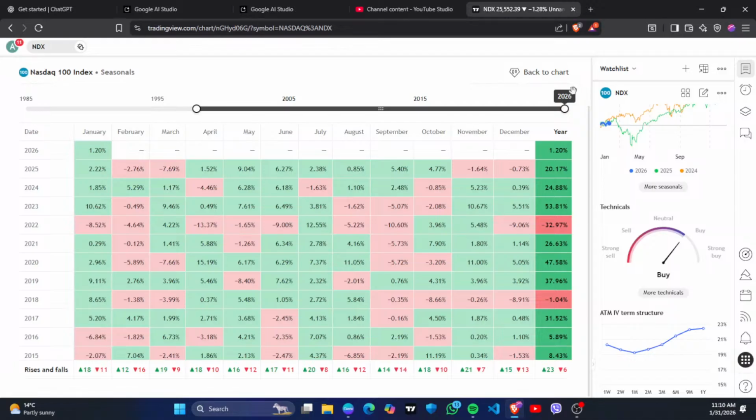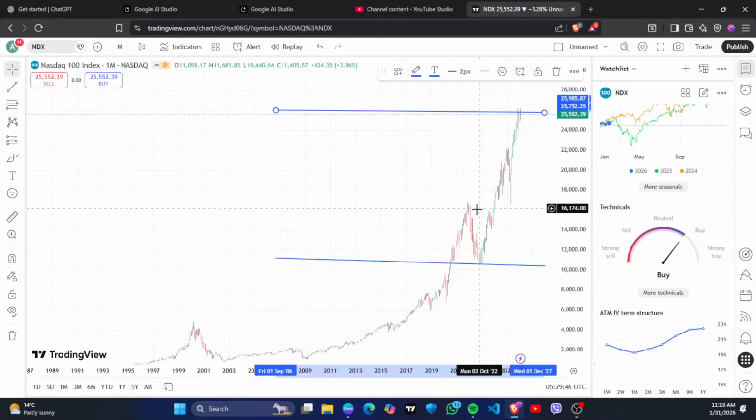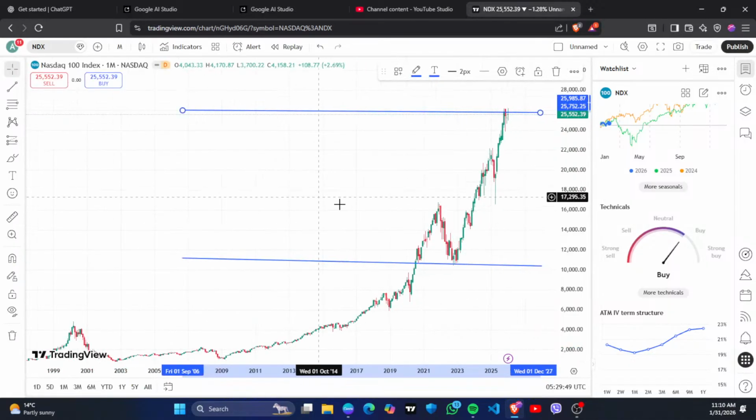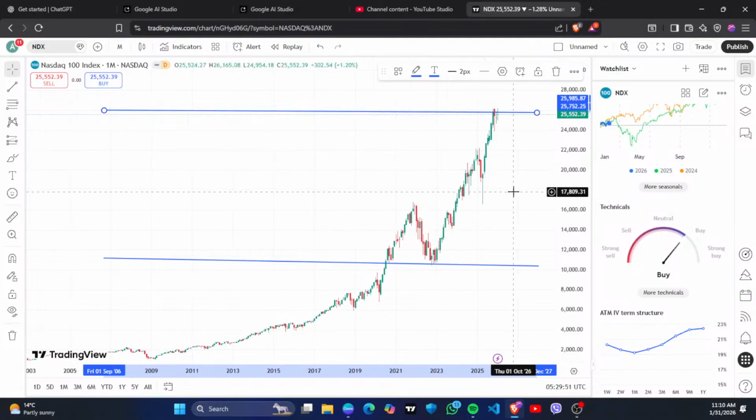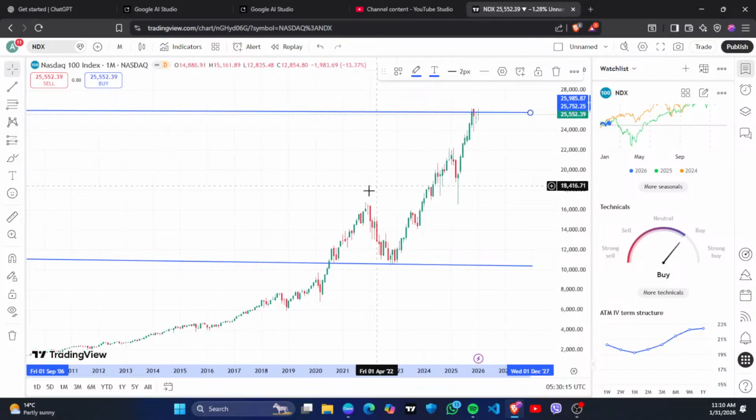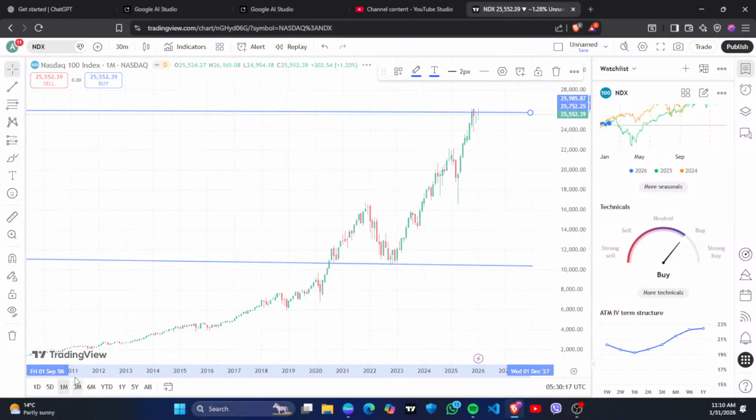Let's see how this index behaves. Don't try to be a short seller, or trade on the short term. Always trade the index for the long term, so that you can maximize your return and get the return you have always wanted. On the top, this will be its position.